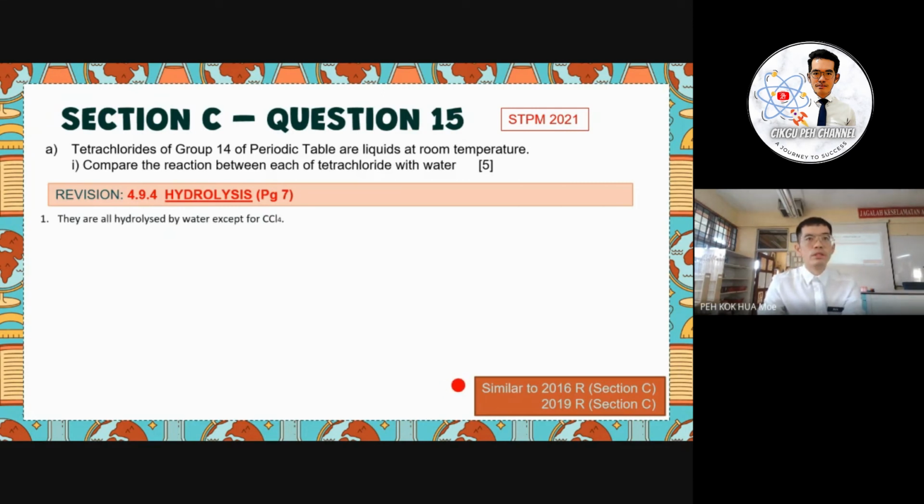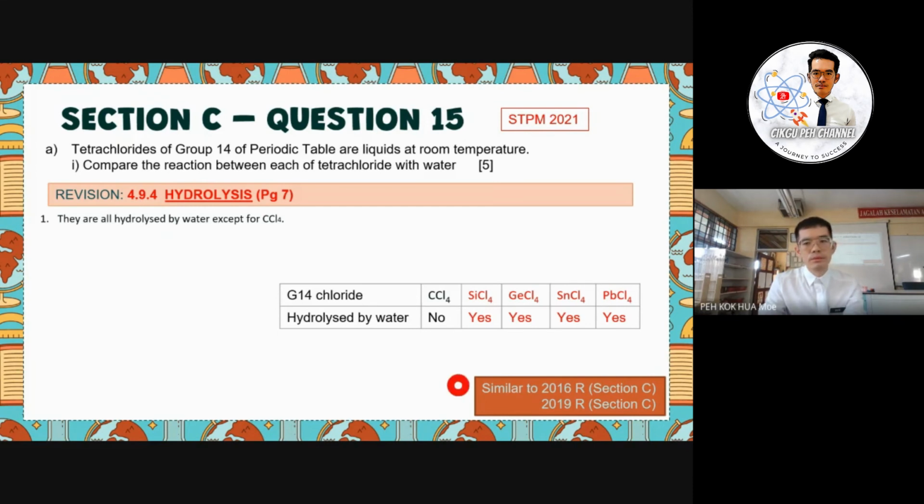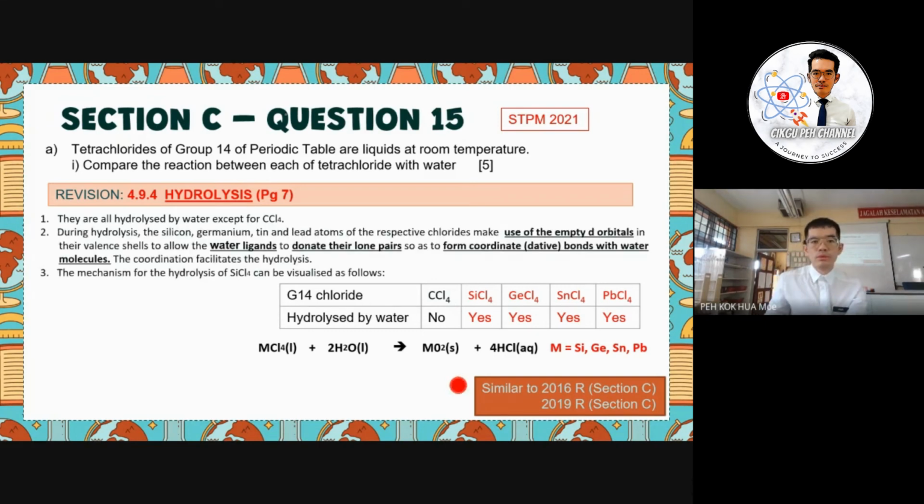So you must already know that carbon tetrachloride is not able to undergo hydrolysis because of the absence of the d orbital. For hydrolysis with water, the group 14 element must have the d orbital. So again, the same revision applies here. You have to give the equation in your discussion answer, 5 marks here. We discuss again, carbon tetrachloride does not have an empty d orbital, right?